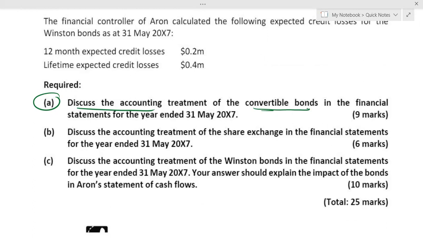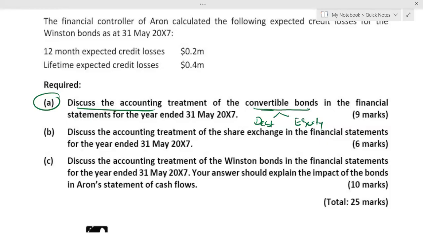And it is the requirement of IAS 32 that whoever has issued the convertible bond, whoever has issued the hybrid instrument, you have to split that into debt component and equity component. Repeat, it is the responsibility of the issuer of a hybrid instrument to split that into debt component and equity component. The debt component is a financial liability.